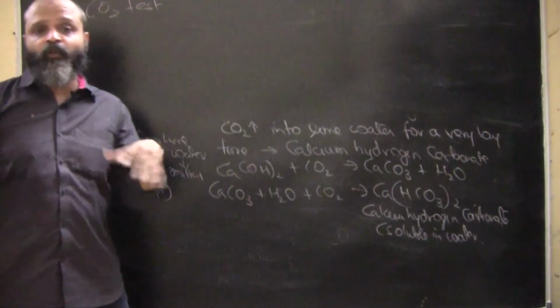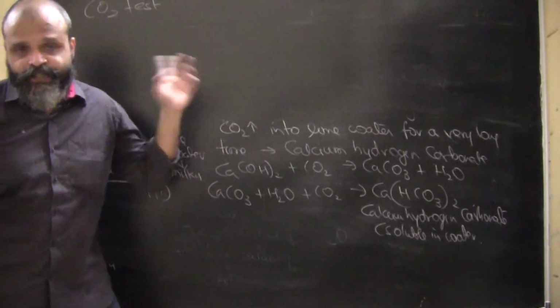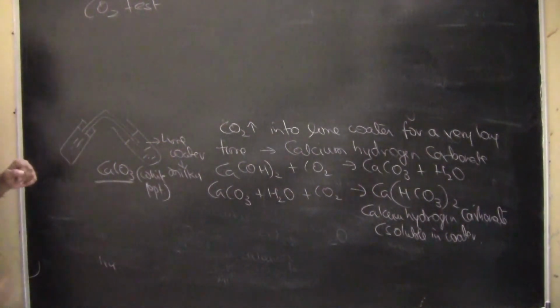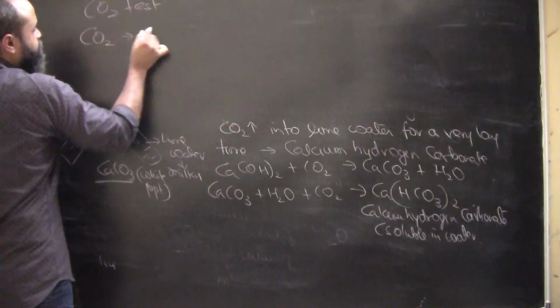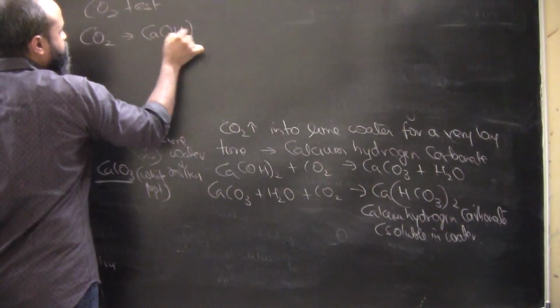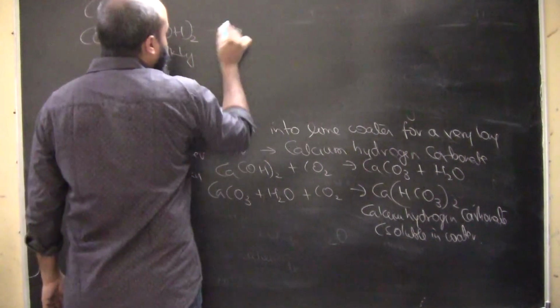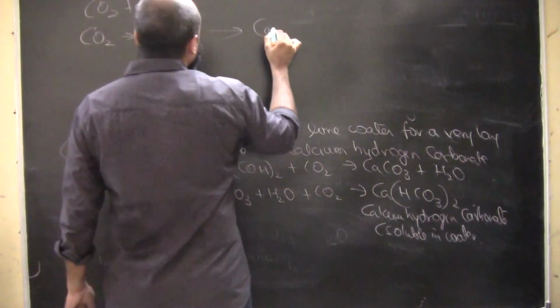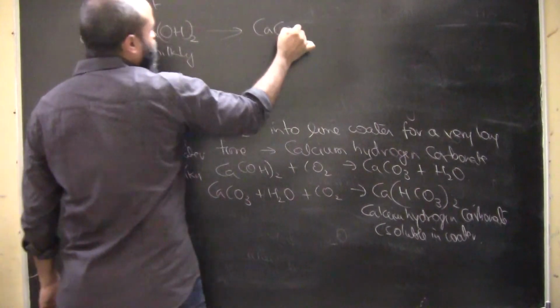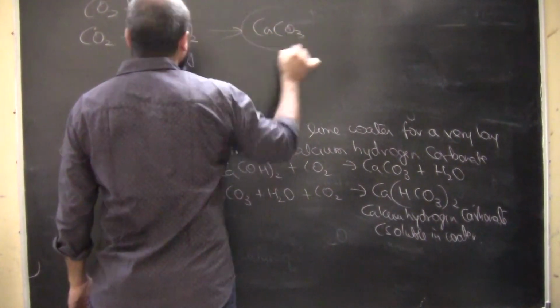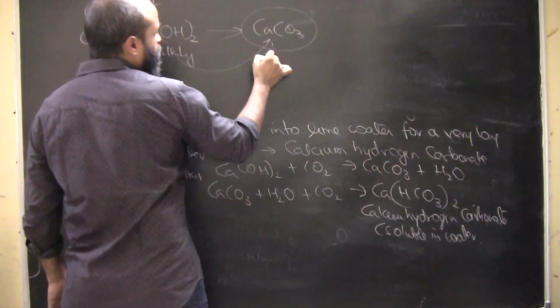So we have to define what are the things that are getting evolved. So CO2 is getting evolved. How do we test this? CO2, when it is passed into calcium hydroxide, which is lime water, it will turn milky. Why is it turning milky? Because it is forming CaCO3.